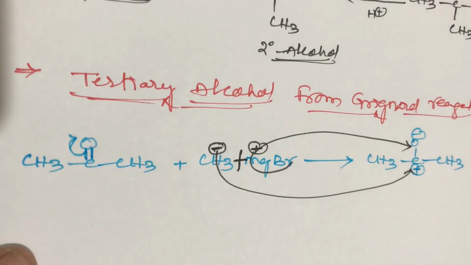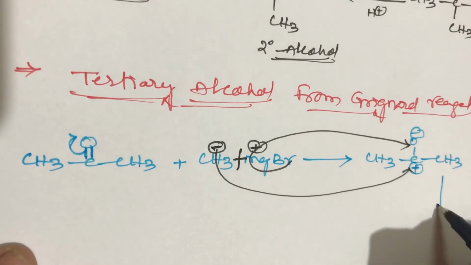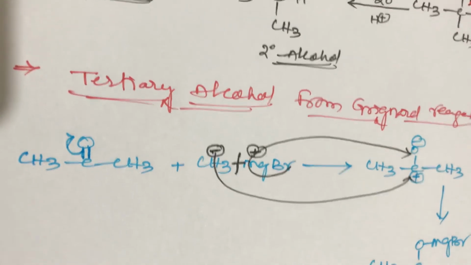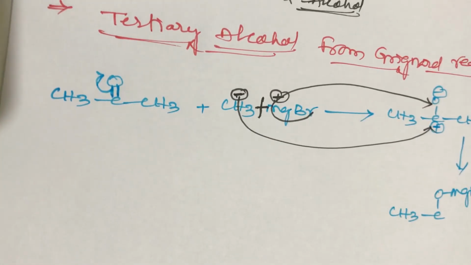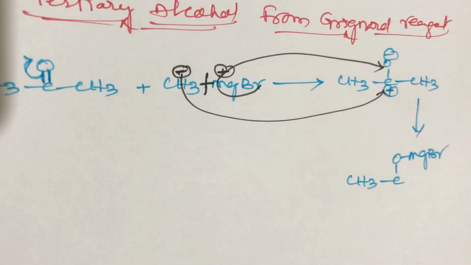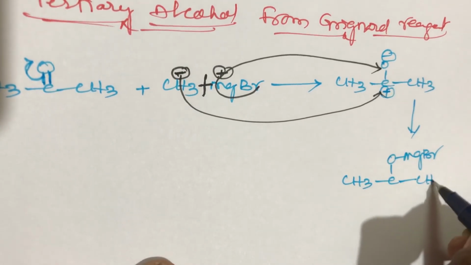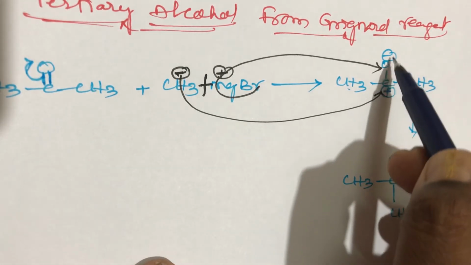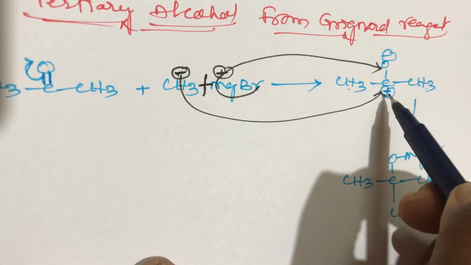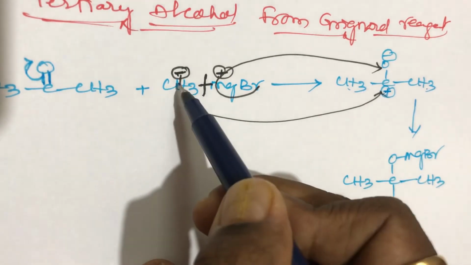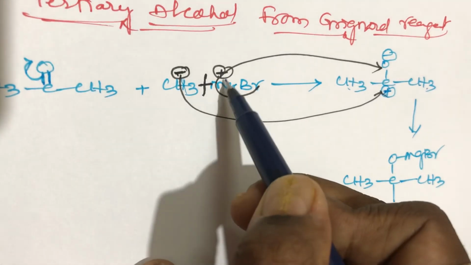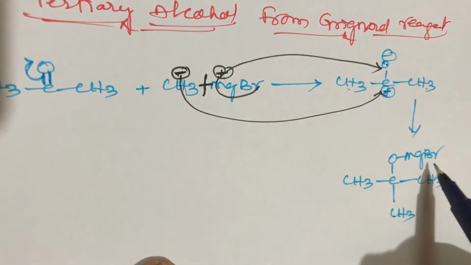So the product is CH3, CO, MgBr, with CH3 remaining the same. This CH3 minus will attack the positive carbon, we get CH3, and the remaining Mg plus Br will attack the oxygen side. So OMgBr will be formed.